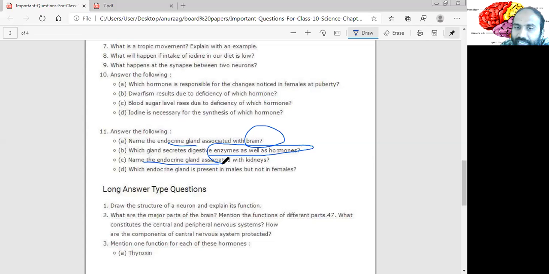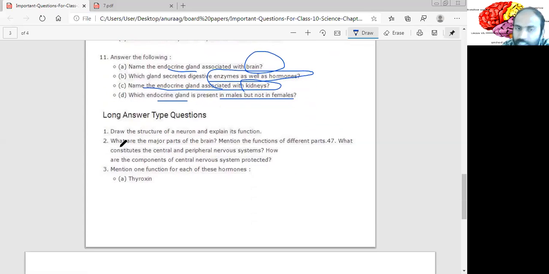Name the endocrine gland associated with the kidney. Adrenal gland, of course. Next question: which endocrine gland is present in males but not in females? Of course, your testis.